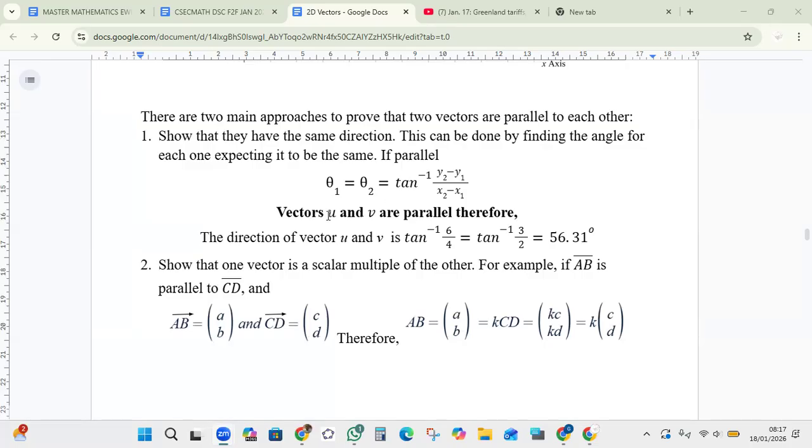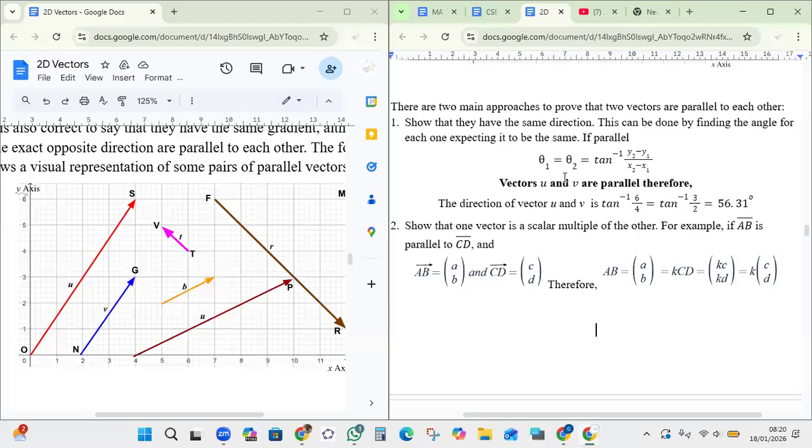So vectors u and v are parallel. Therefore, that's an example in the diagram above, in the previous slide. The direction of vector u and v is tan inverse of 6 over 4, which is equal to tan inverse of 3 over 2, which is equal to 56.31 degrees. So here we have a side-by-side view of the actual diagram and the calculation.